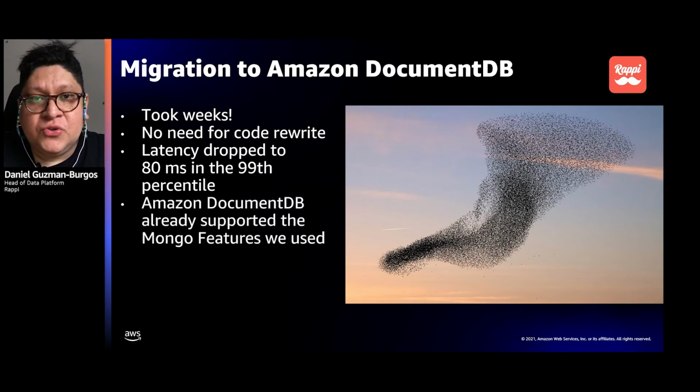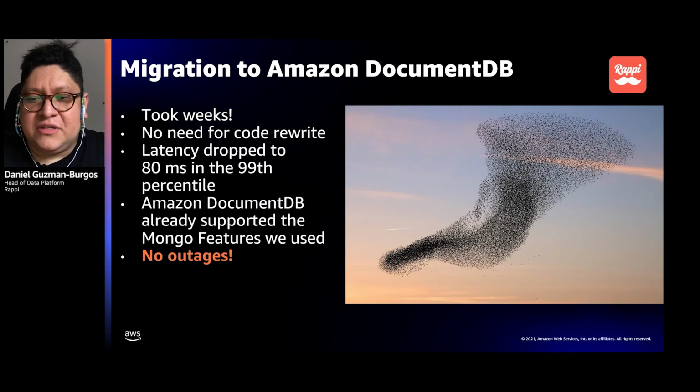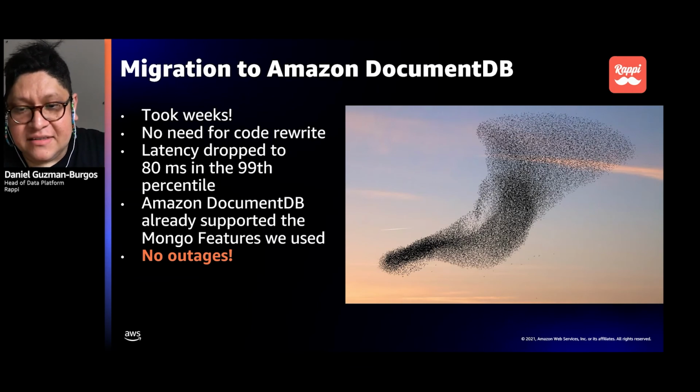By moving to DocumentDB, we immediately see benefits on things like latency and the disappearance of outage and downtime issues that always hurt the business.